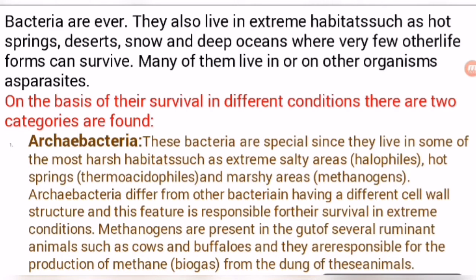You also know about gobar gas or biogas. In gobar, cow dung, some bacteria are found. These are methanogen bacteria or methane bacteria. So these bacteria form biogas from cellulosic components. Animals such as cows and buffaloes are responsible for the production of methane biogas from their dung. You know this very well, as you have read about it in earlier classes.